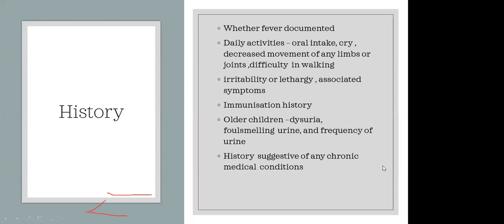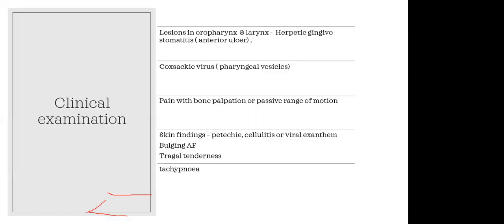And we have to ask specifically for evening rise of temperature and cough, which is suggestive of tuberculosis. Not gaining weight or weight loss is suggestive of chronic illnesses. Also a history suggestive of malignancies, like no weight gain and long duration of fever, may suggest some malignancies also. So history is very important in evaluating fever without focus. Next slide.